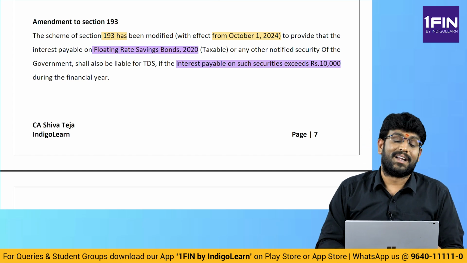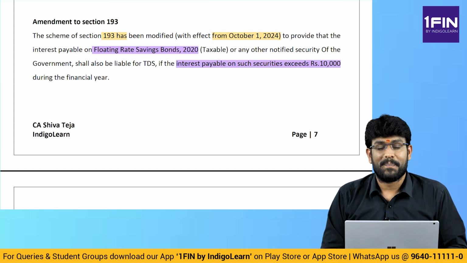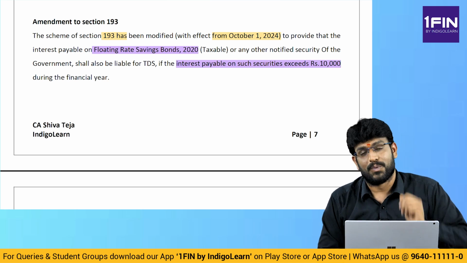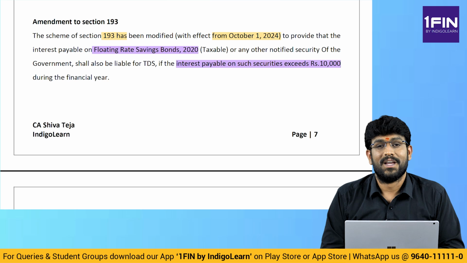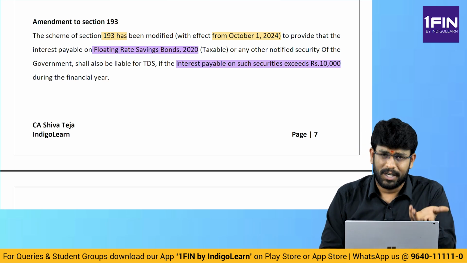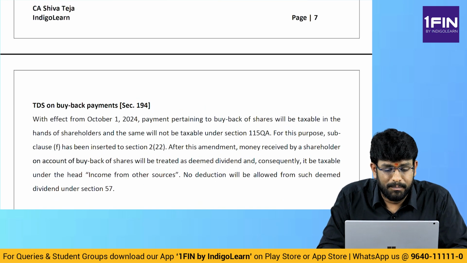Already we know that in 193 there is a point for 8% savings bonds, where it is 10,000 only. The same 10,000 will apply even for floating rate savings bonds 2020 or any other notified security. So if it exceeds 10,000 in a year, TDS will be applicable, and the TDS rate we already know is 10%.